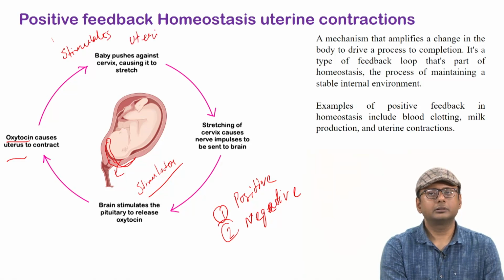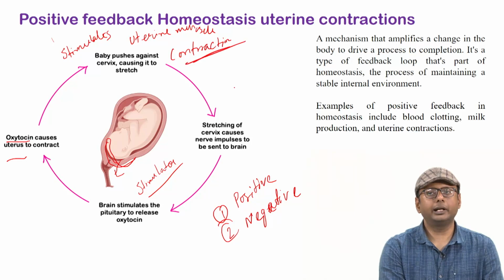uterine muscle for contraction, right, and the contraction further helps the baby to push further, and the same mechanism goes in a loop condition. Okay, so you can see this is a positive feedback loop, right.